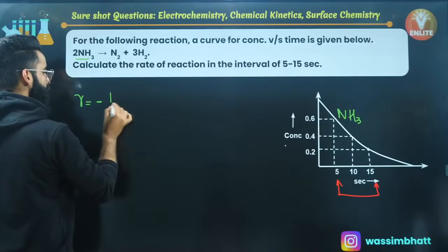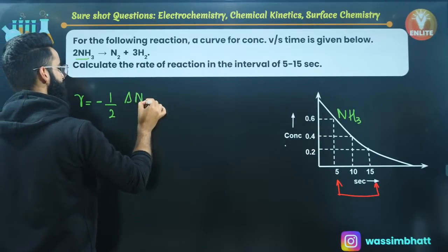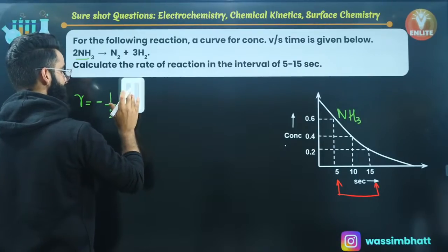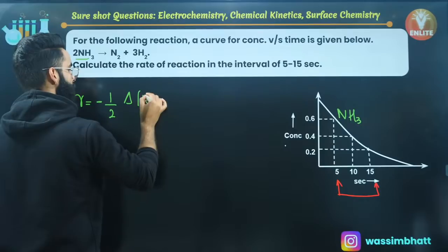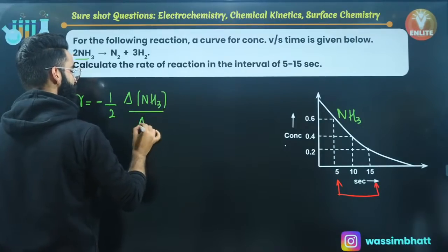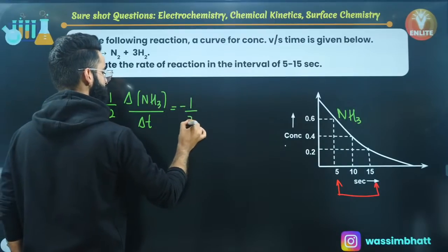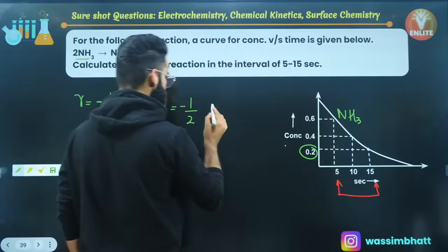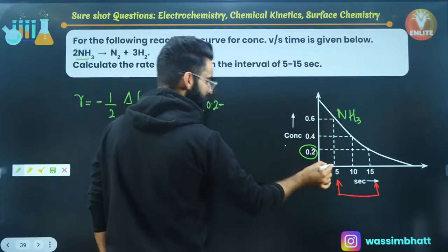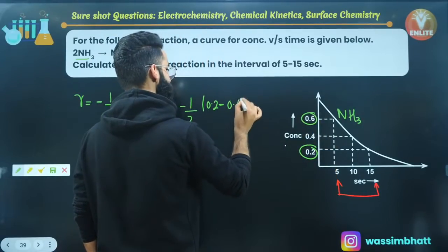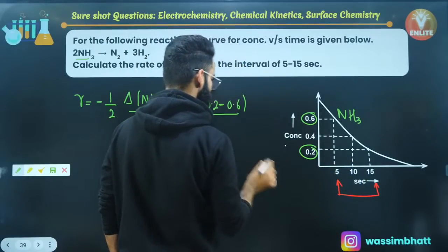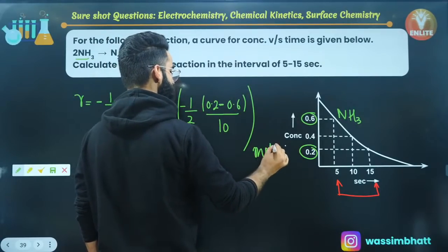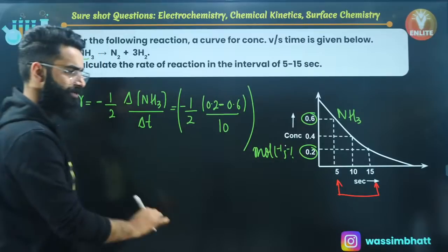I'll be using the minus sign, 1 by the stoichiometric coefficient, change in the concentration of NH3, divided by the time interval delta t. It comes out to be minus 1 by 2, change in the concentration of NH3, which is the final concentration, 0.2, minus the initial concentration, 0.6, divided by the time interval 5 to 15, that means 10 seconds. Just solve this term and get the answer in moles per liter per second. That's all. Simple and basic equation.